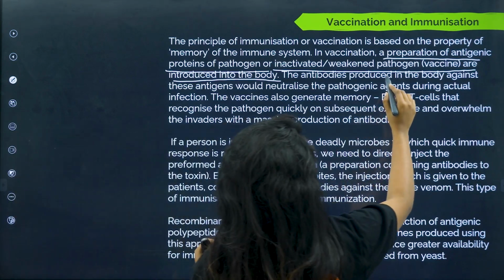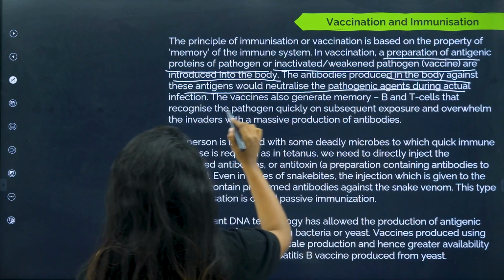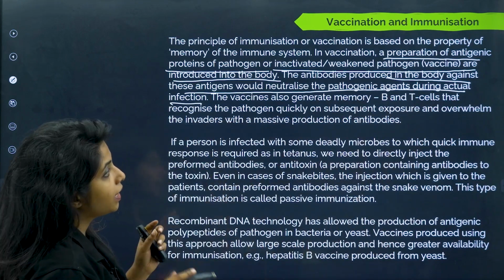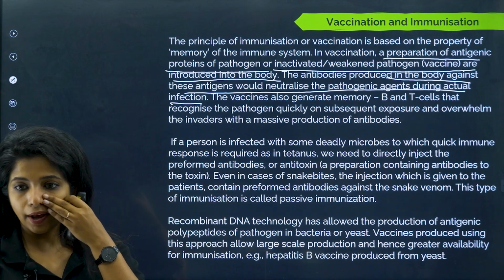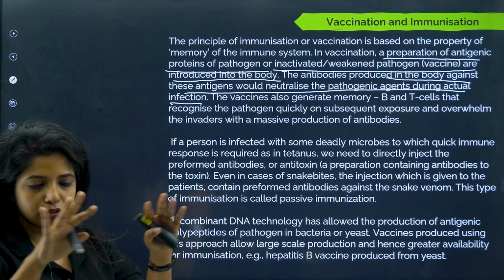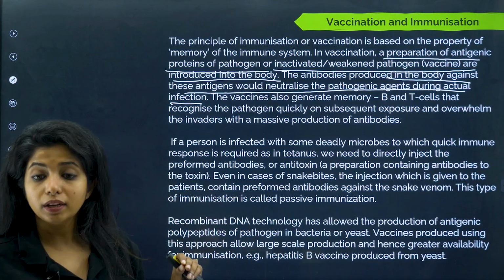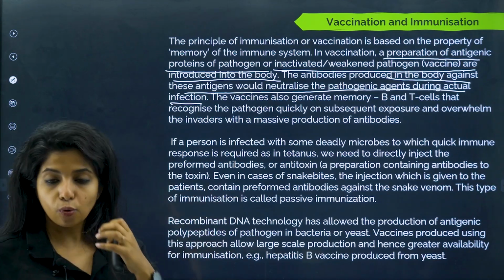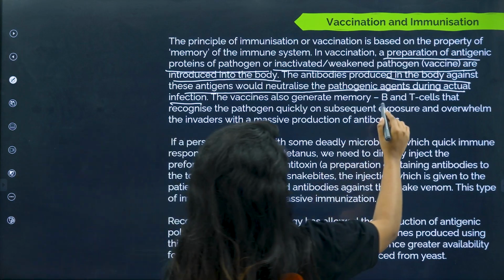The antibodies produced in the body against these antigens would neutralize the pathogenic agents during actual infection. Now, the antibodies which will be produced in the body against these antigens will obviously neutralize the effects of the pathogen during actual infection. When the infection actually comes, that is the second time, it will show all its effect. The vaccines also generate memory B and T cells.